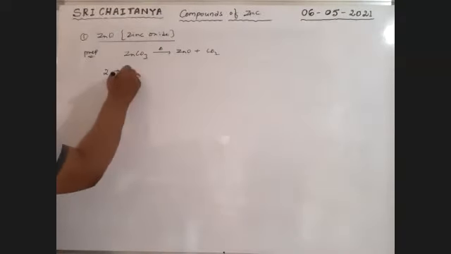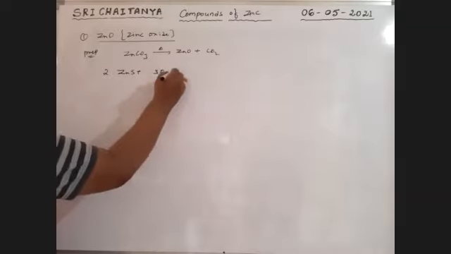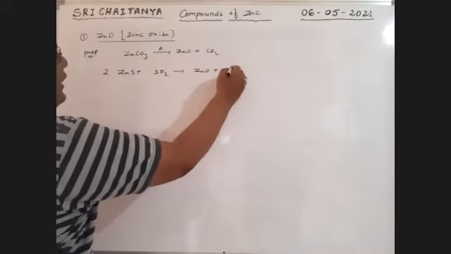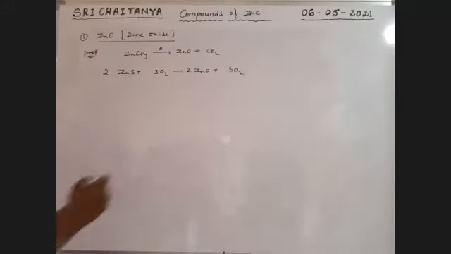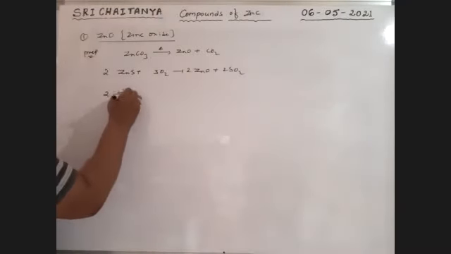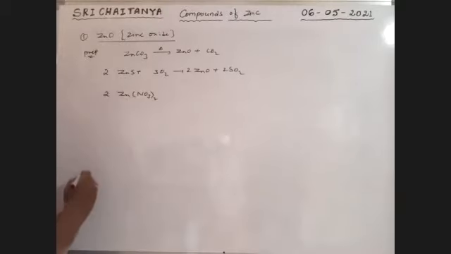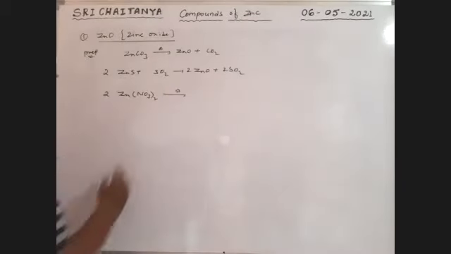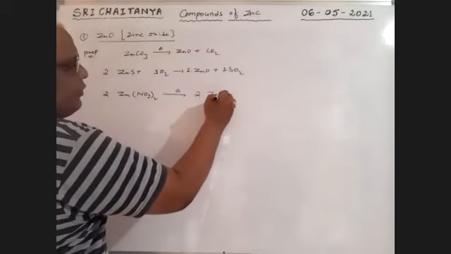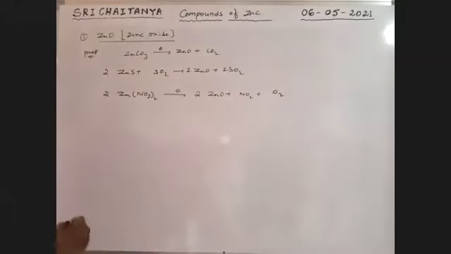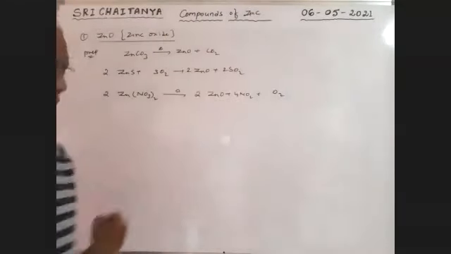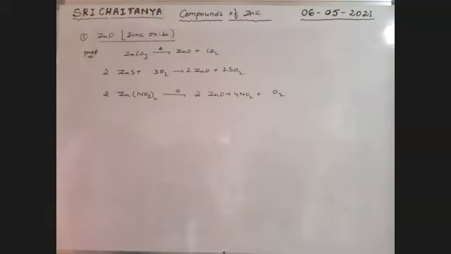Next, 2ZnS plus 3O2 gives 2ZnO plus 2SO2. Next, zinc nitrate Zn(NO3)2 on strong heating gives 2ZnO plus 4NO2 plus O2. So these are the preparation methods.